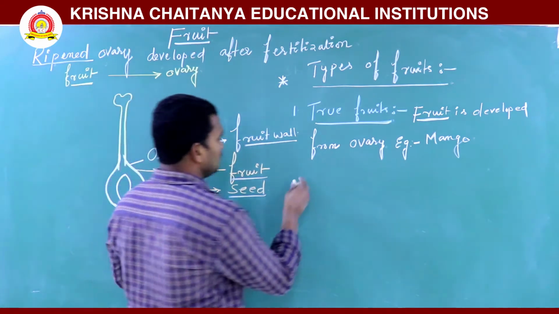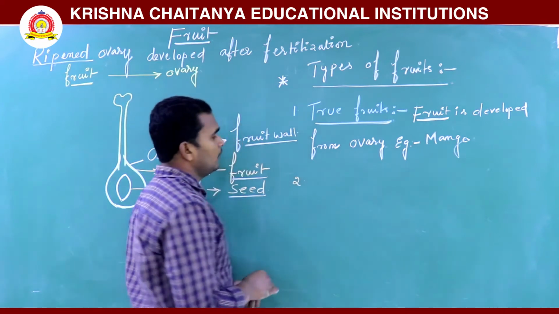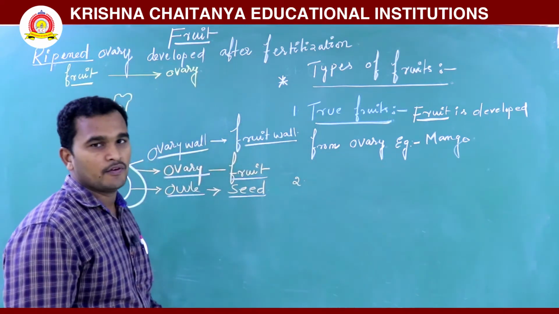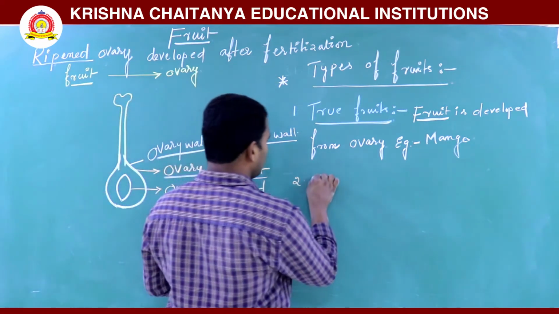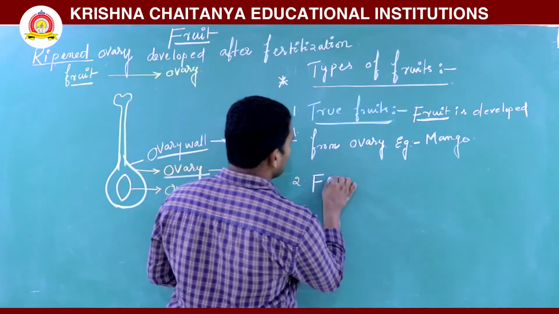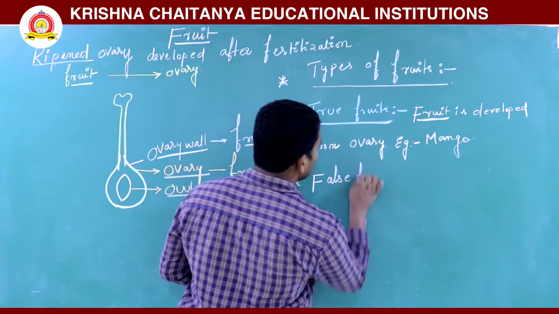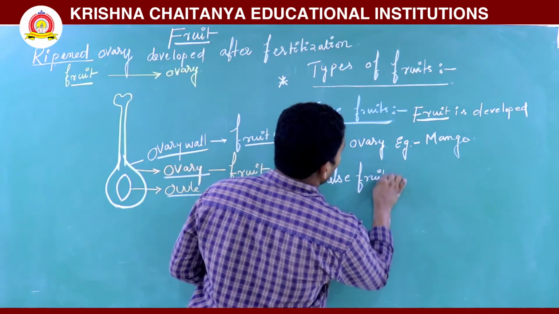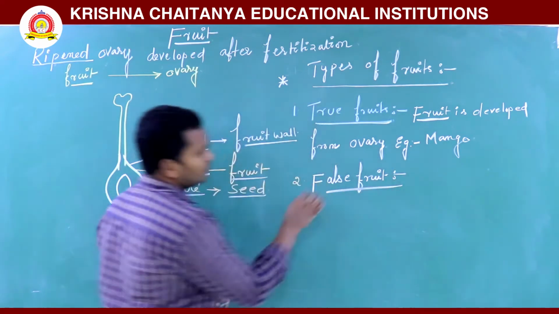Next, another type of fruit is false fruit. What is a false fruit?